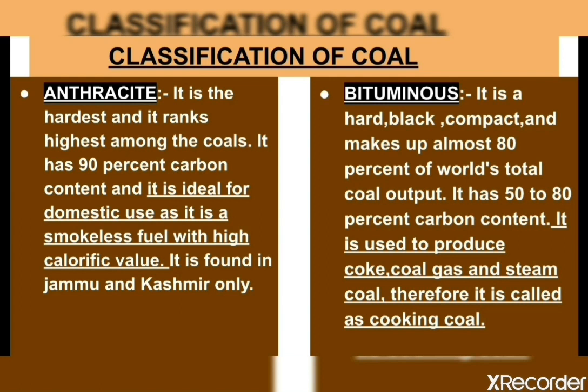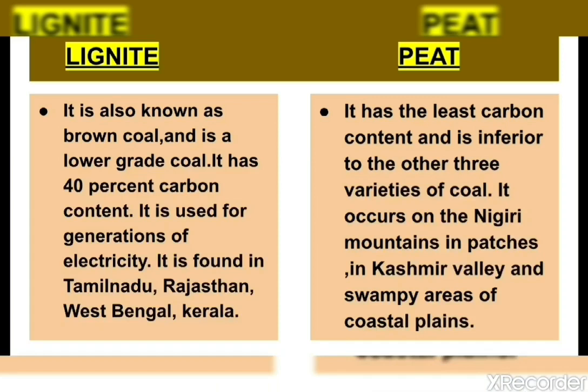Next is bituminous. It is hard, black and compact, and it makes up almost 80% of the world's total coal output. It has 50 to 80% carbon content. It is used to produce coke, coal gas, and steam coal. Therefore it is called coking coal. So remember, most of the coal in the world is the bituminous type. Anthracite is the finest coal where the carbon content is 90%, but it is less in number in terms of production.